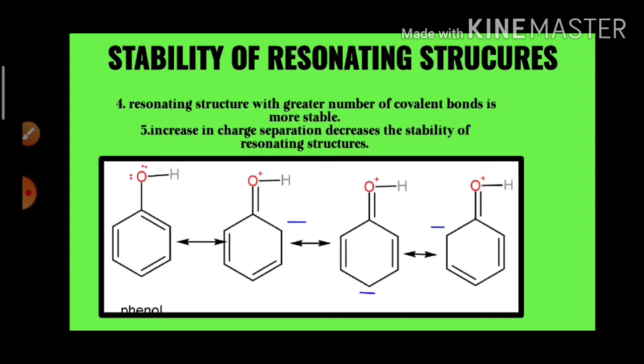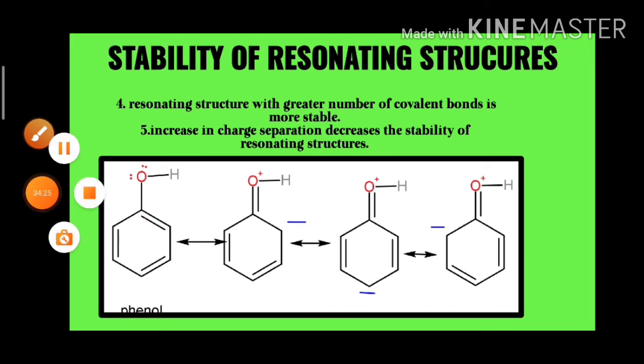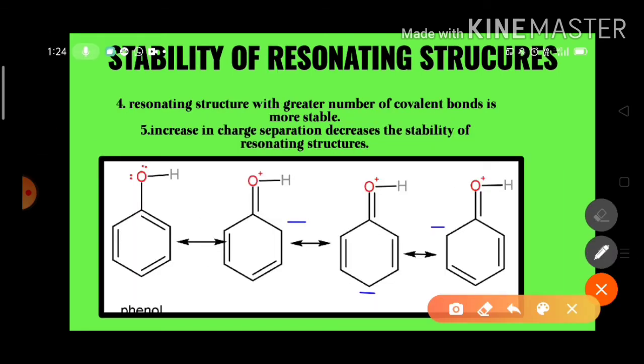Okay? The fifth point says that an increase in the charge separation decreases the stability of the resonating structure. For example, here we can see the different possible structures for phenol. The first one is structure 1, which is a neutral species.